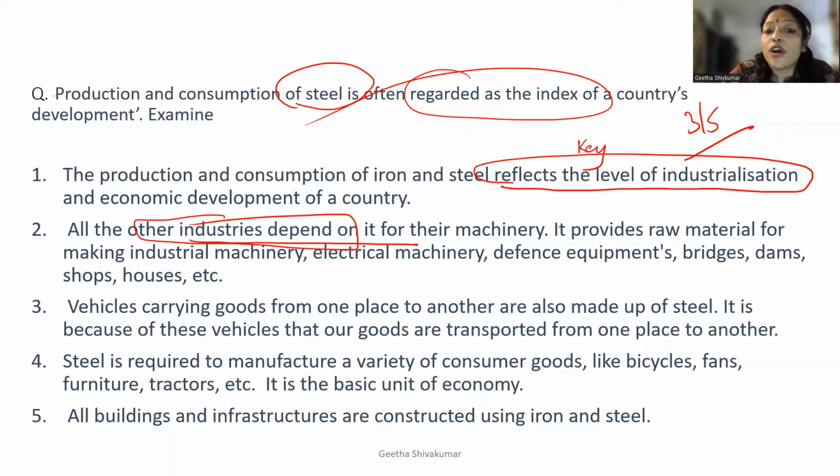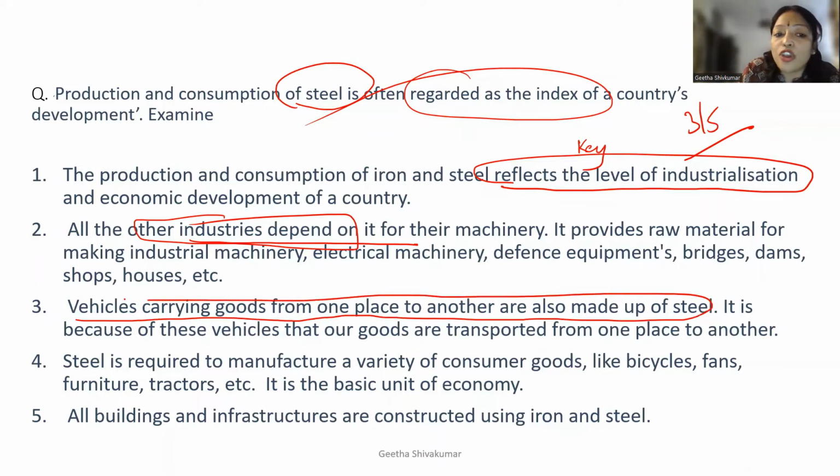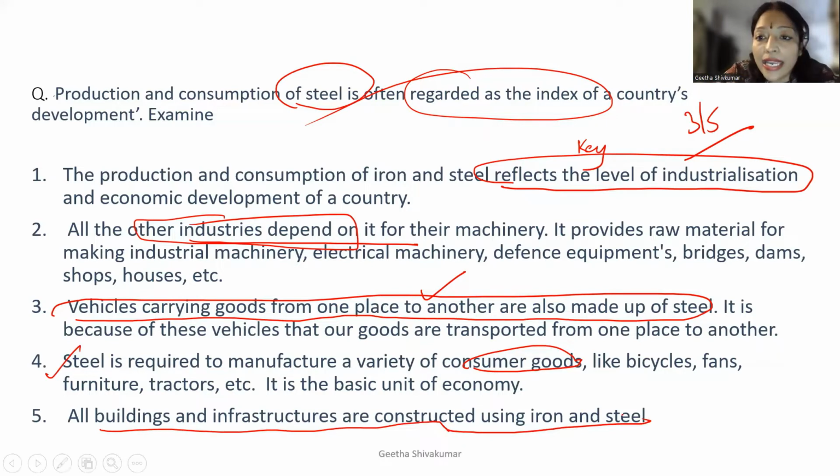Vehicles carrying goods from one place to another are also made up of steel. So when we talk about vehicles, vehicles carrying goods from one place to another are made up of steel. So this is your important keyword. Then the next one is steel is required to manufacture a variety of consumer goods. Here we have seen vehicles. Now the consumer goods also play a very important role when used as a raw material. Then the last point is all the buildings and infrastructure are constructed using iron and steel.